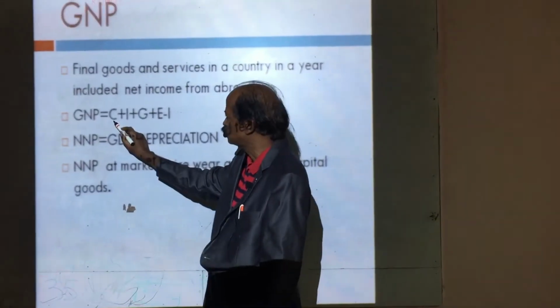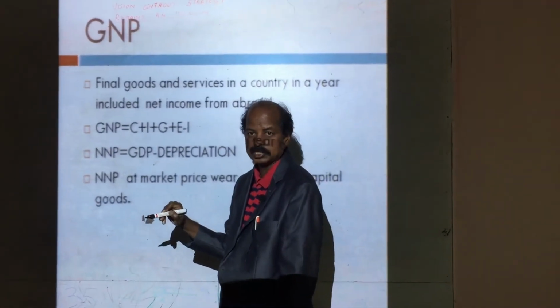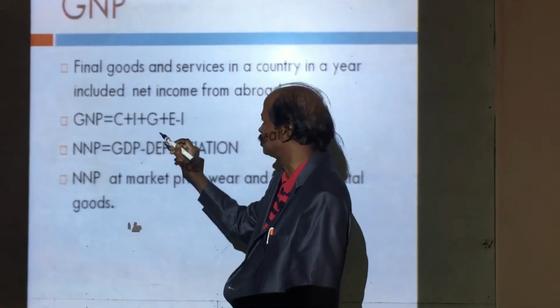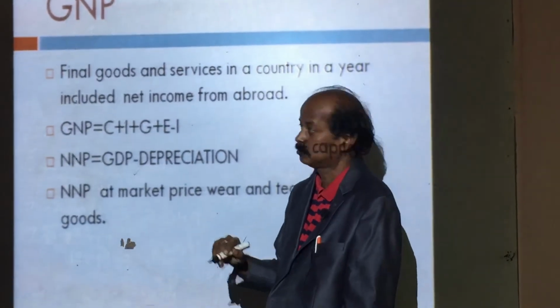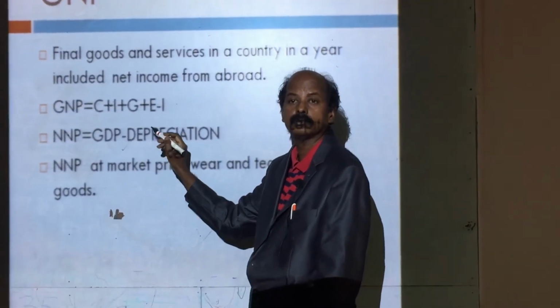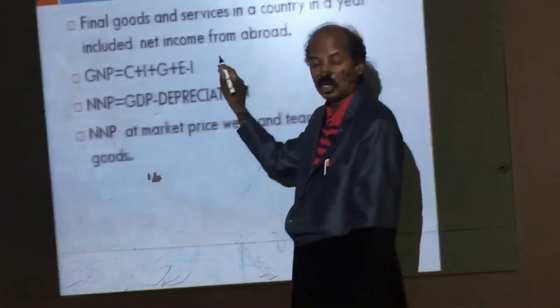C means total consumption of goods and services. I means total investment of goods and services. G means total government expenditure. E means total exports. Minus I means total imports.